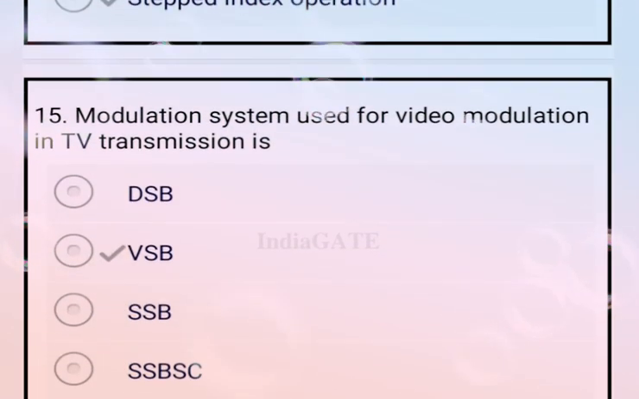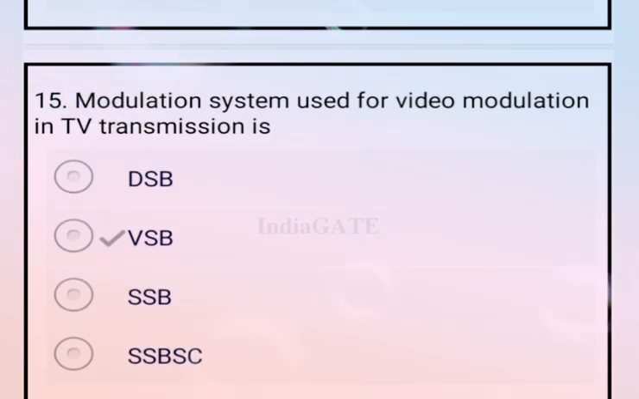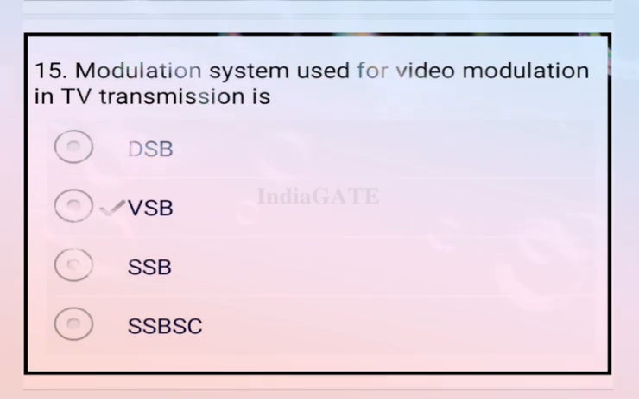Now come to the next question and the last question of this session: a modulation system used for video modulation in TV transmission is option B, VSB. So VSB is your correct answer.